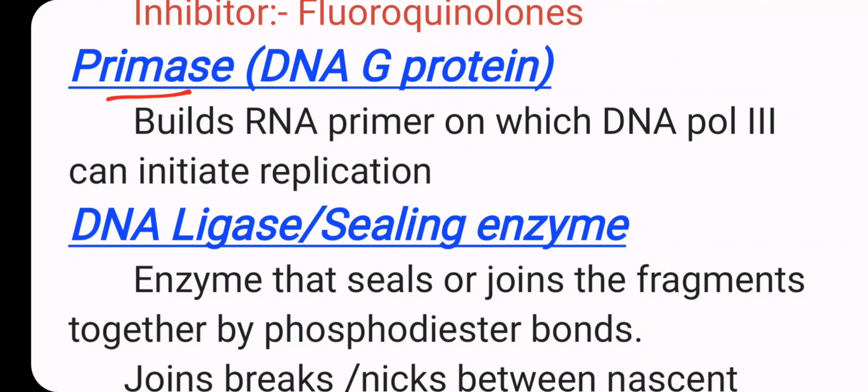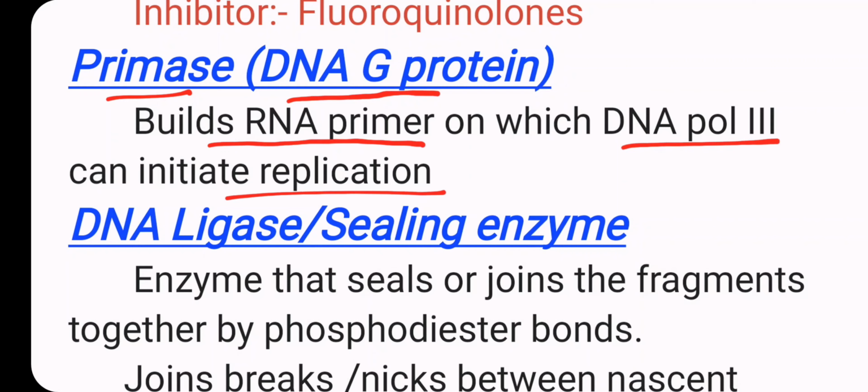Next one is primase. Primase is the DnaG protein. This builds an RNA primer on which DNA polymerase third can initiate replication.